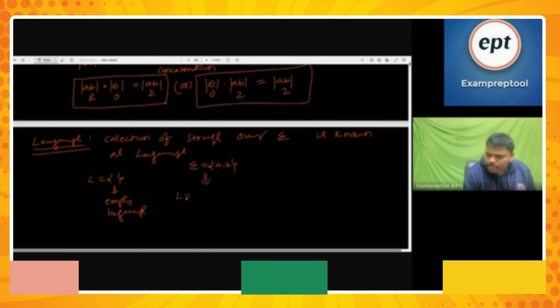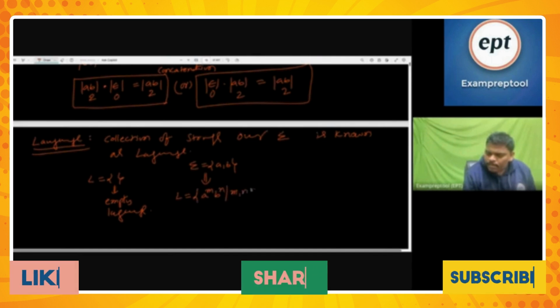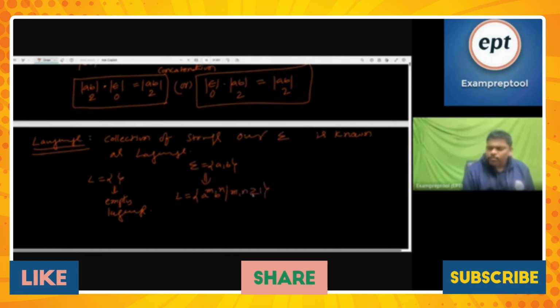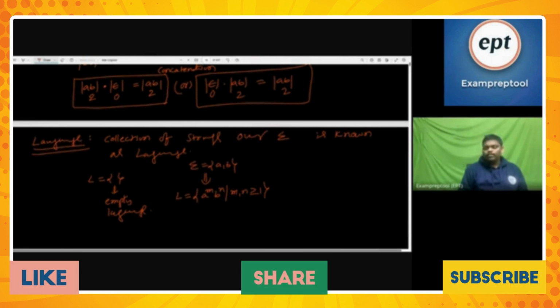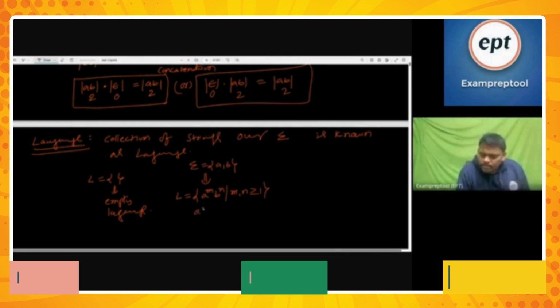This language L is equal to a power m, b power n, where m, n are greater than or equal to 1. What is the first string in this language? Keep m1, n1: a power 1, b power 1, that is ab. The first string is ab. What is the next string?